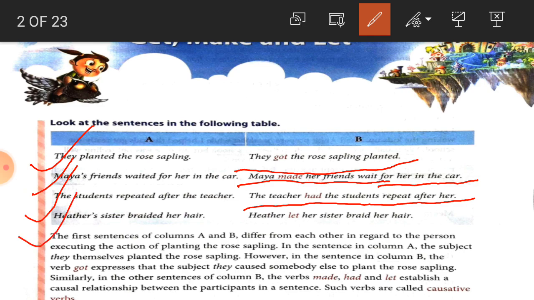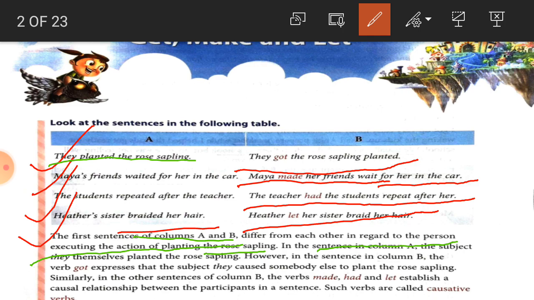Fourth sentence, students, Heather's sister braided her hair. Now in column B, how is it written? Heather let her sister braid her hair. So students, the sentences in column A and B differ from each other in regard to the person executing the action of planting the rose sapling. In the first sentence, they planted the rose sapling, and here what is written? They got the rose sapling planted.